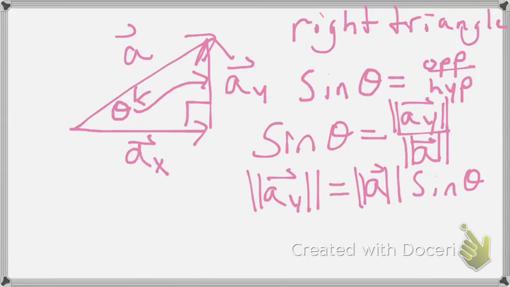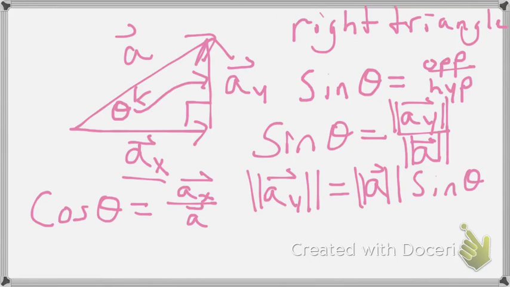And we could then do the exact same thing with the other component, except we would be talking about the cosine of the angle, because the cosine of the angle is the adjacent side divided by the hypotenuse. I'm going to leave out the magnitudes because it makes it a little bit messy. But there you have it.